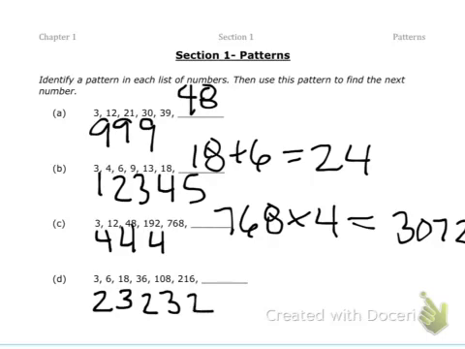That's 2. So it looks like we're multiplying in a pattern of times 2, times 3, times 2, times 3, times 2. Then this last one's going to be times 3. So it's going to be 216 times 3. Typing that into my calculator, I get 648. And that's all for patterns.